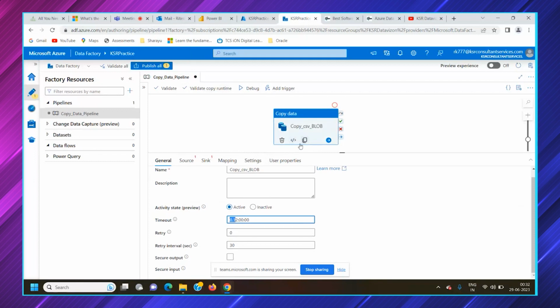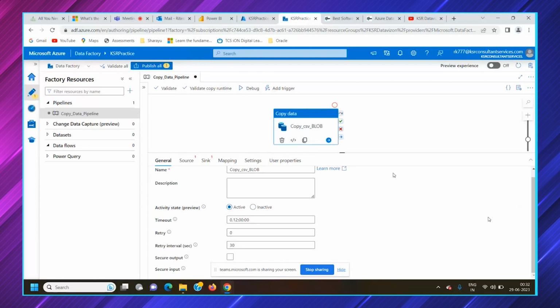If this copy activity fails and you want to retry the same activity, you can enter the retries here. You can enter 1, 2, or 3, whatever retries you want, or else 0 is the default option. Then retry interval. Say the copy activity ran for 6 minutes and failed; if you have put a retry with a 30 second interval, after 30 seconds it would retry again. Whatever number of retries you have put, it would run that many times, and between every retry there would be a 30 second gap.